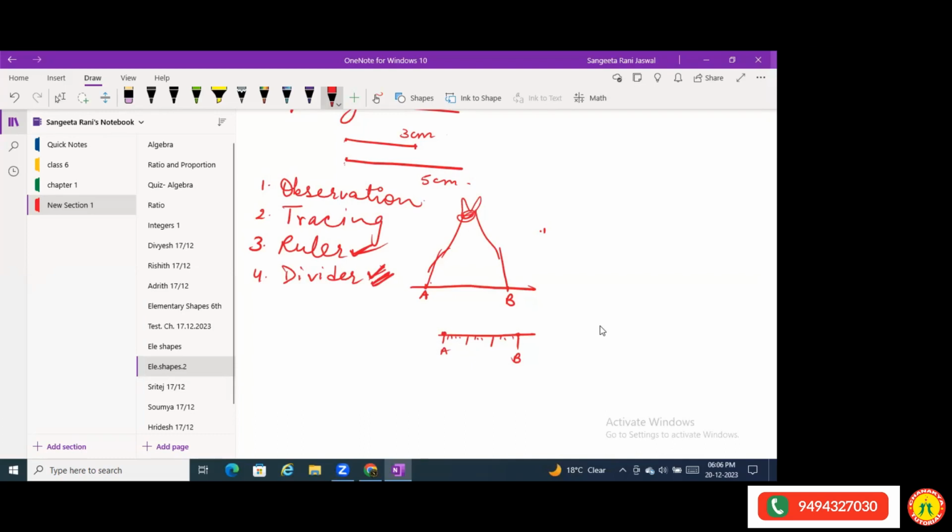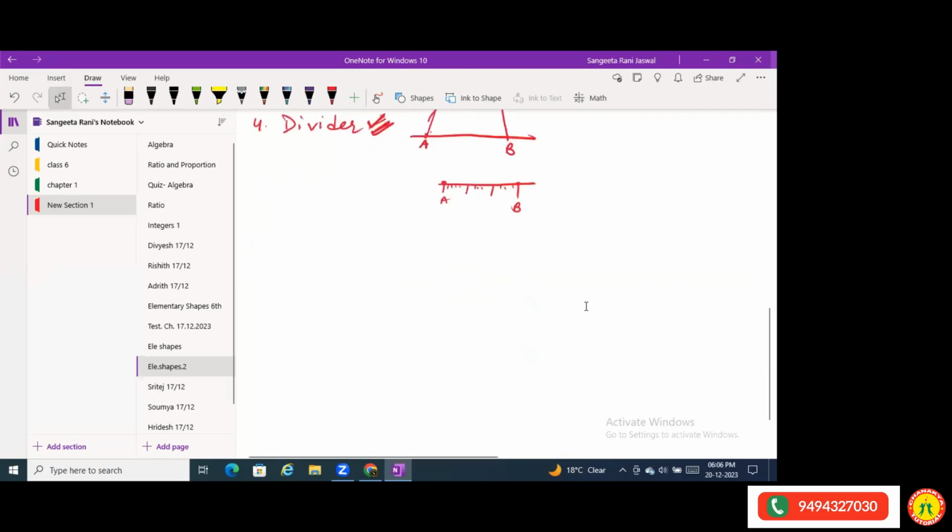let's talk about angles now. This is a basic introduction which I am giving you about the chapter so that when you do the exercise part, you won't have any problem. So now let's talk about angles. Now I didn't understand about tracing.